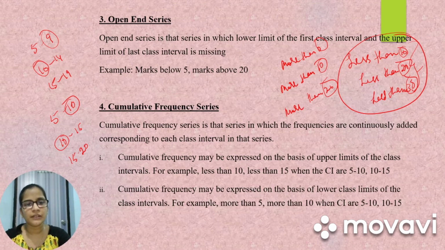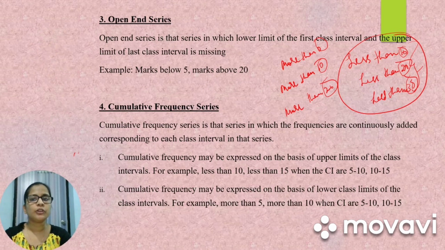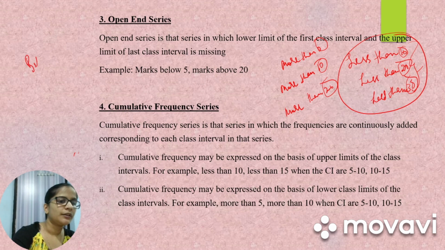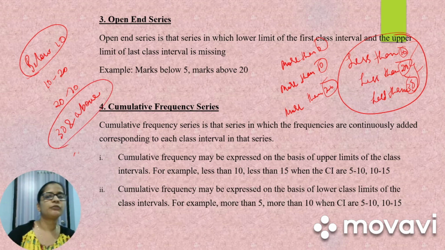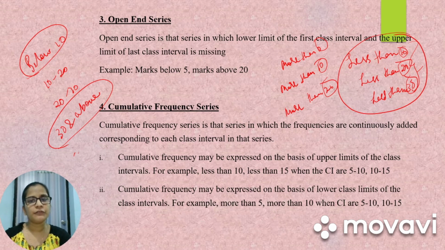Next we have open-end series. So in open-end series, lower limit of the first class will be missing and upper limit of the last class will be missing. Below 10, 10 to 20, 20 to 30, 30 and above. So in this case, the lower limit and upper limit of the first and last class interval is missing. Last we have cumulative frequency, in which it is expressed two ways. First way, on the basis of upper class limit, it will be expressed as less than 10, less than 20, less than 30. And in case of lower class limit, it will be expressed as more than 0, more than 10, more than 20.